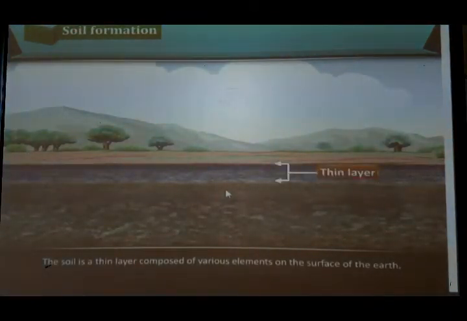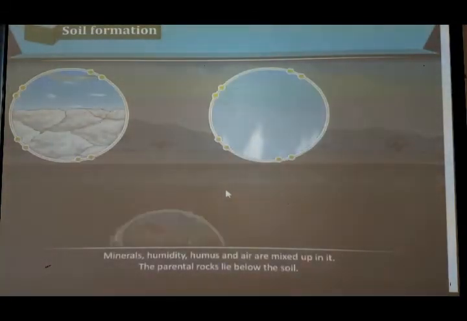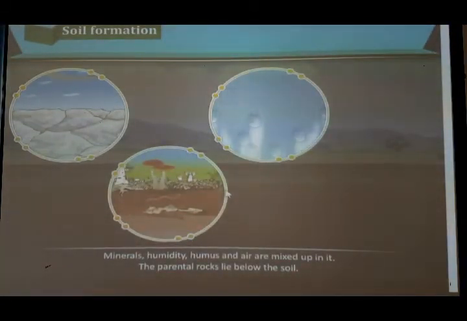The soil is a thin layer composed of various elements on the surface of the earth. Minerals, humidity, humus and air are mixed up in it. The parental rocks lie below the soil. So students, you can see here the minerals which were formed millions of years back, humidity in the air, humus, all these things and air are mixed up in the soil, and the parental rocks lie below the soil.